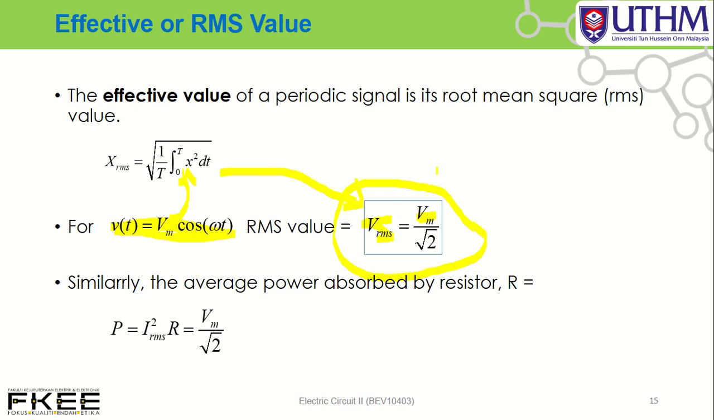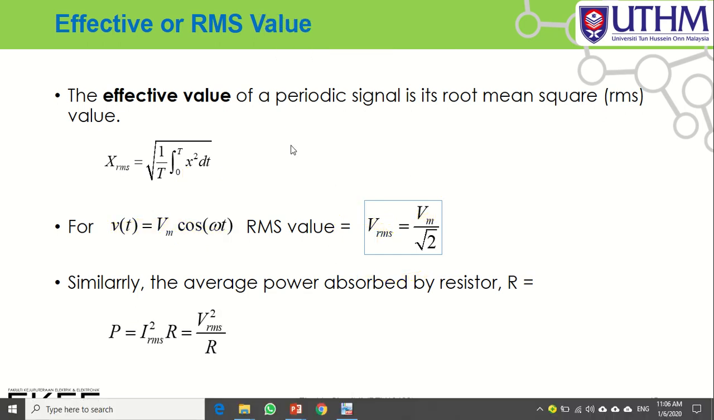Similarly, the average power absorbed by R equals I squared RMS R. Also, P equals V RMS squared over R. So we can conclude that the average power absorbed by the resistor R equals I squared RMS R, which equals V RMS squared over R.